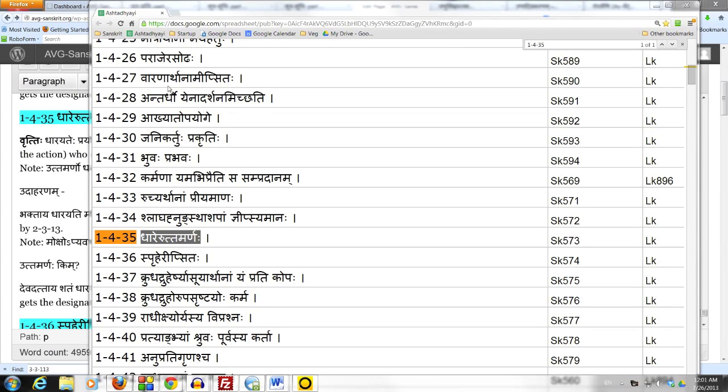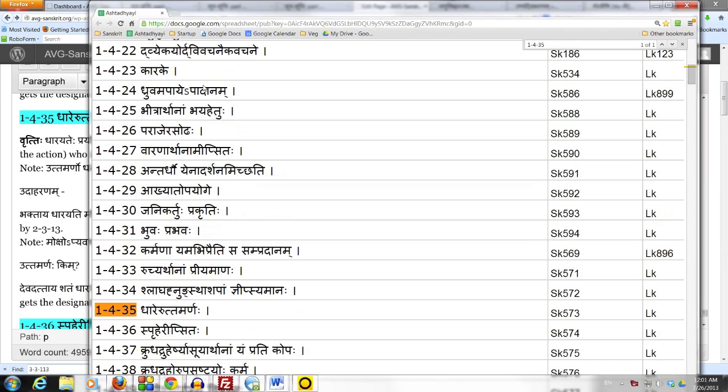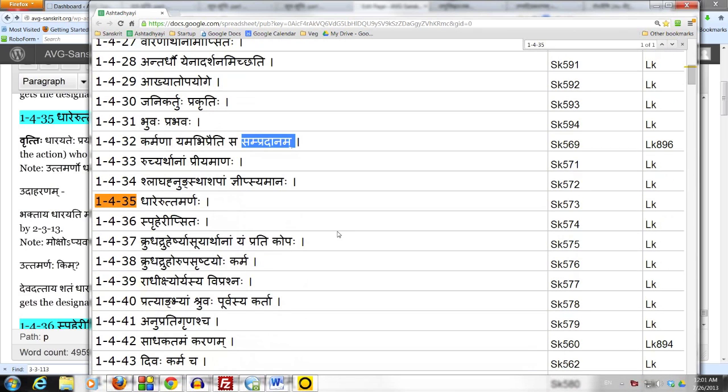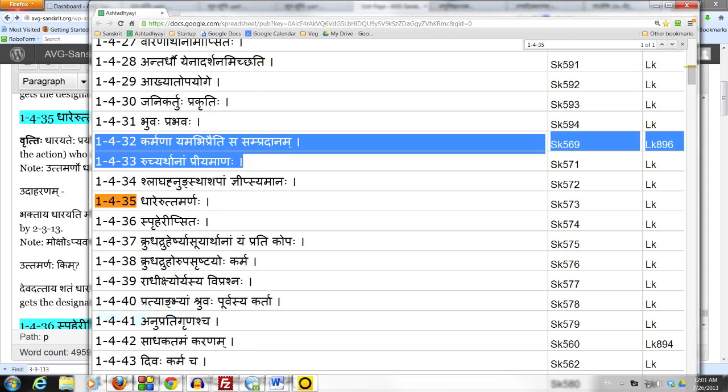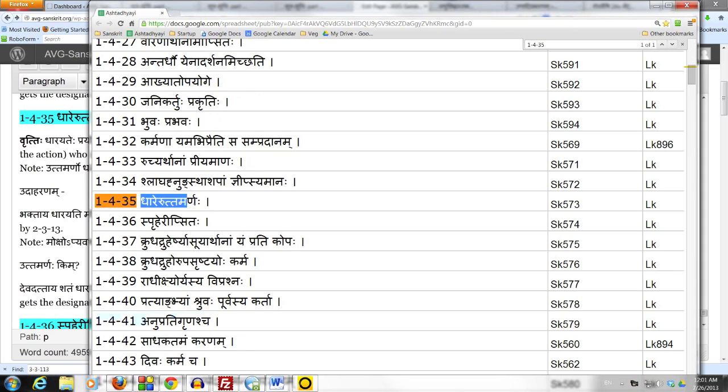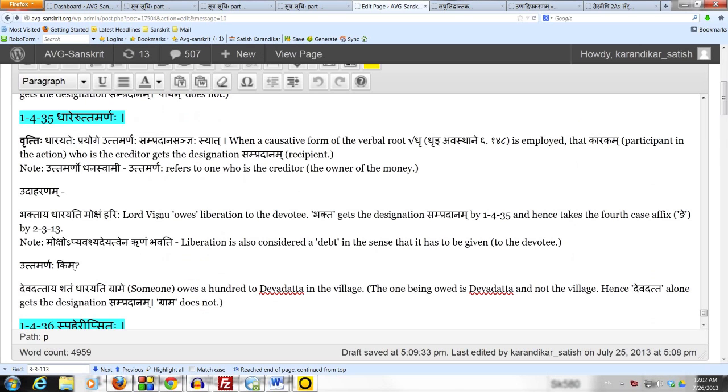In the Adhikara of Karake, which runs from 1423 down to 1455, the Anuvritti of Sampradanam runs down from 1432 down to 1441. We already studied 1432 and 1433. Let us now take 1435, which reads Dharer Uttamarnaha. The Padacheda is Dharehe Uttamarnaha.